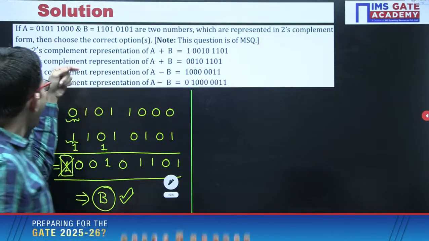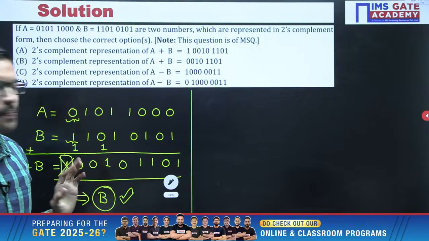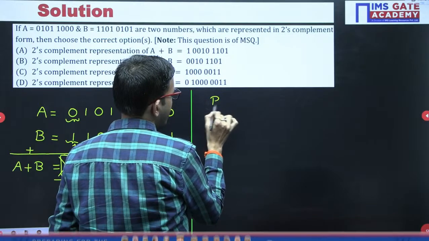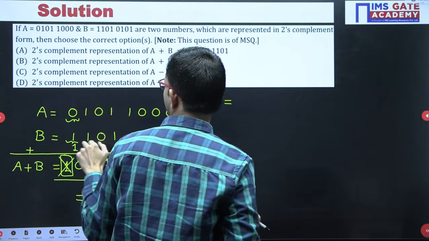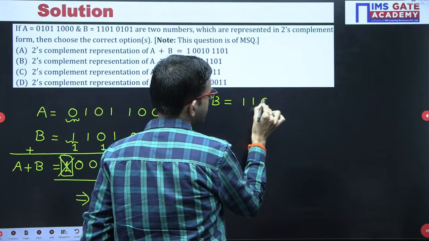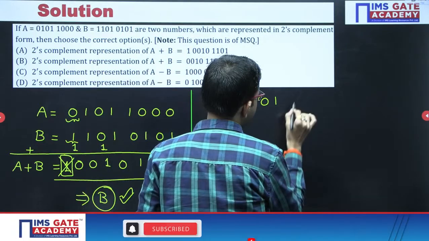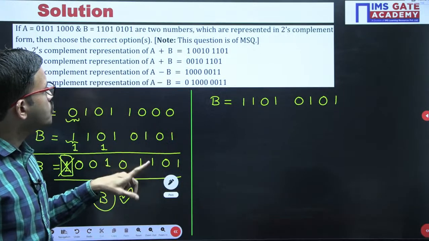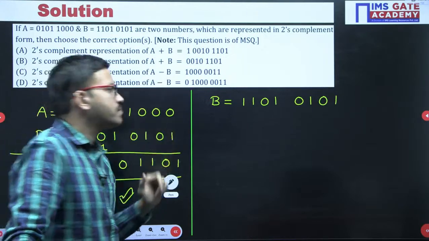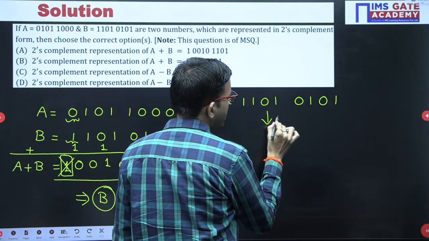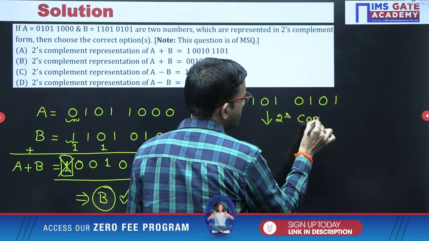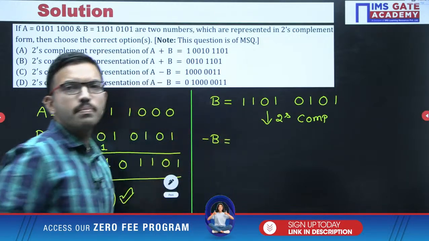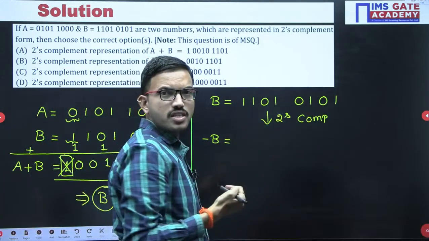Now option C, option D, you have A minus B. Okay, so whatever the B number is, I am copying it once again: 1101, then 0101. So here I want minus B. That means for B, if you apply 2's complement, then it will become minus B. 2's complement of B is nothing but minus B. By using the two-step procedure you can apply it.